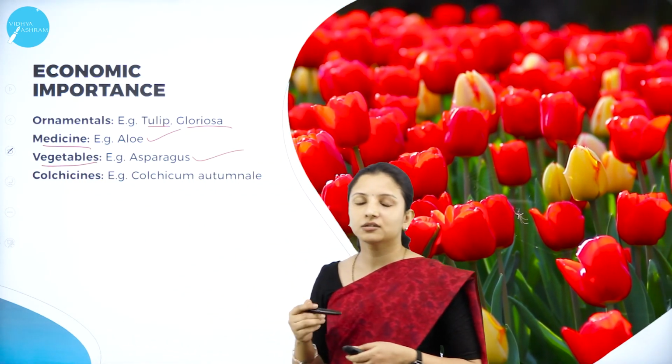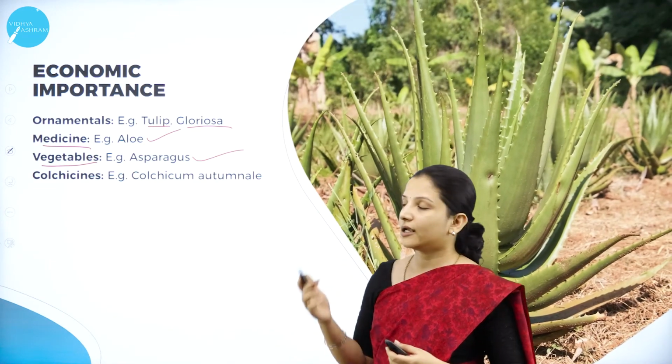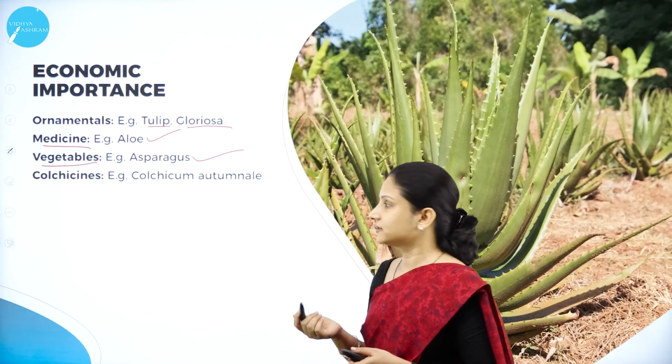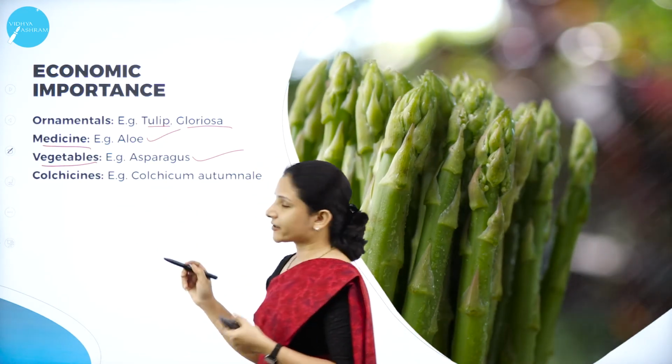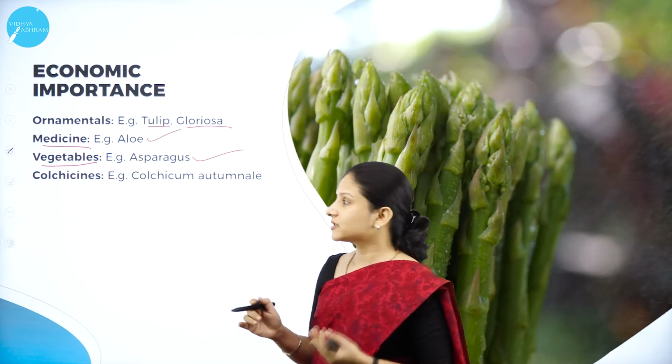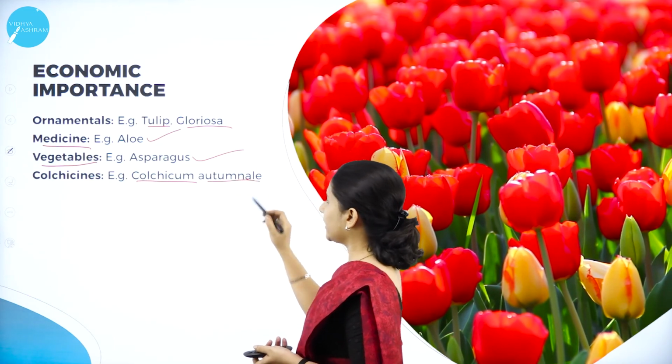Asparagus is one of the common vegetables that are used in many parts of the world, and that comes under the family Liliaceae. And next is colchicine. Colchicine is a compound that is derived from the plant Colchicum autumnale.